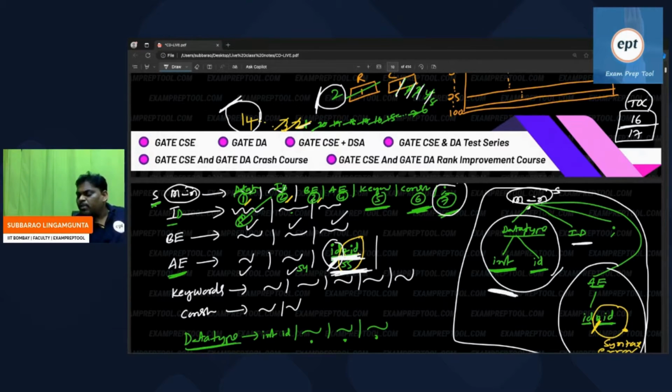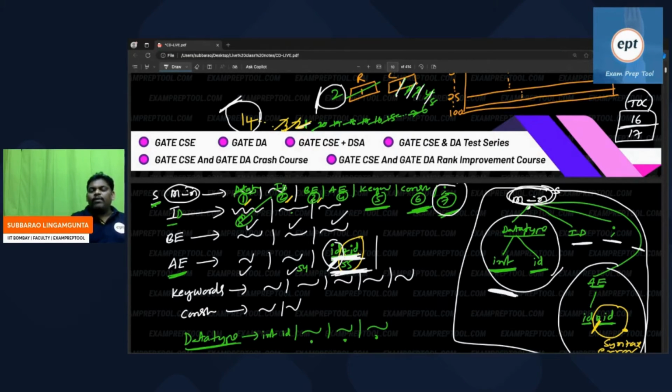For the third line, maybe this came. So for every row, one tree will come. All are connected by the start symbol. Yesterday's class, if you remember, one line, one tree; second line, one more tree; third line, one more tree; fourth line, one more tree. All these trees are connected to the start symbol, which is the main. Fine?